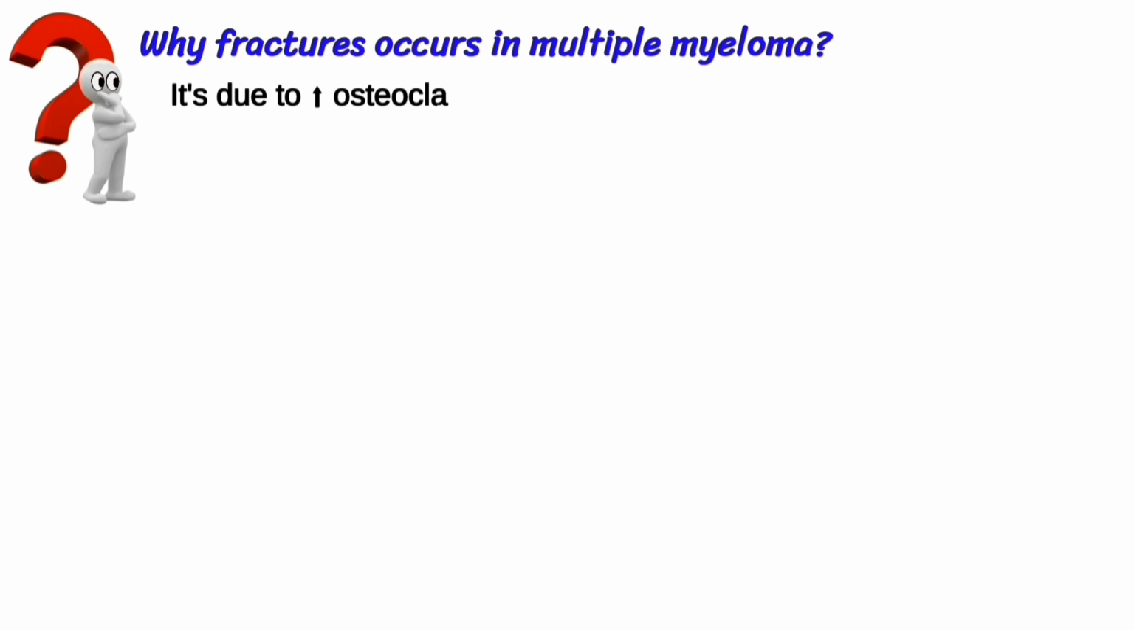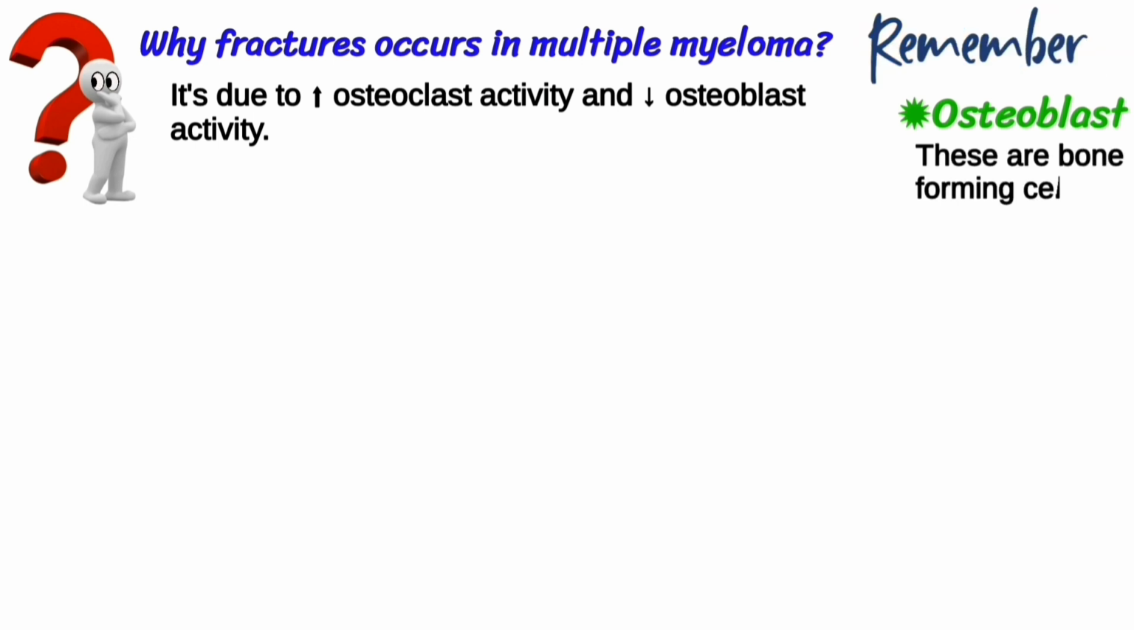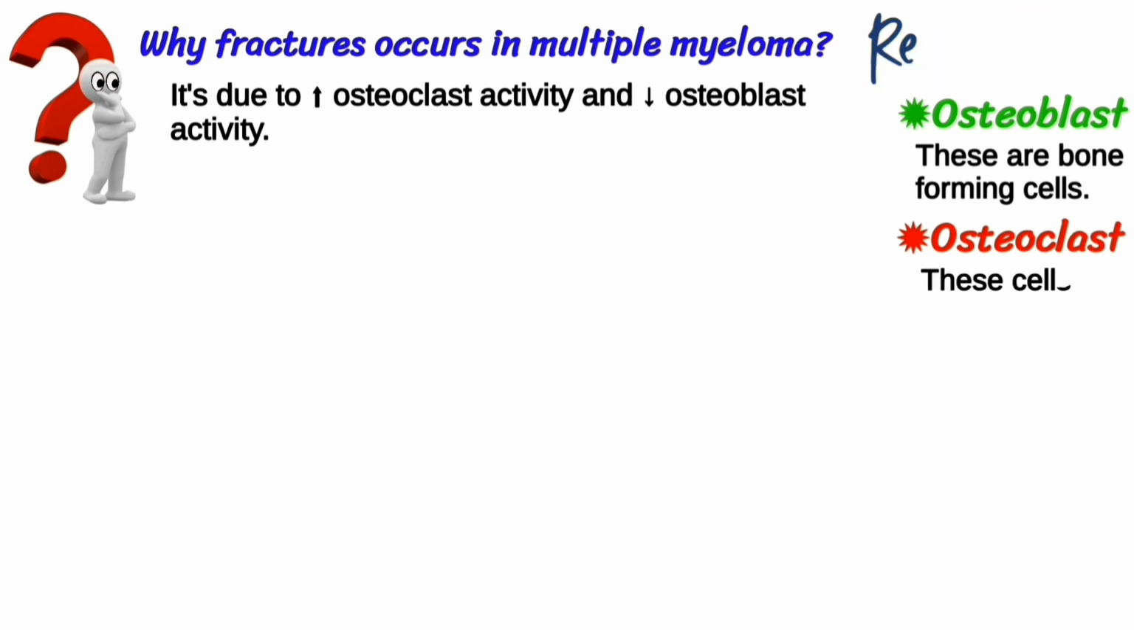So, why do fractures occur in multiple myeloma? It's due to increased osteoclast activity and decreased osteoblast activity. Before going into detail, we should know about osteoclasts and osteoblasts. Remember, osteoblasts are bone forming cells. Osteoclasts are cells that degrade bone.